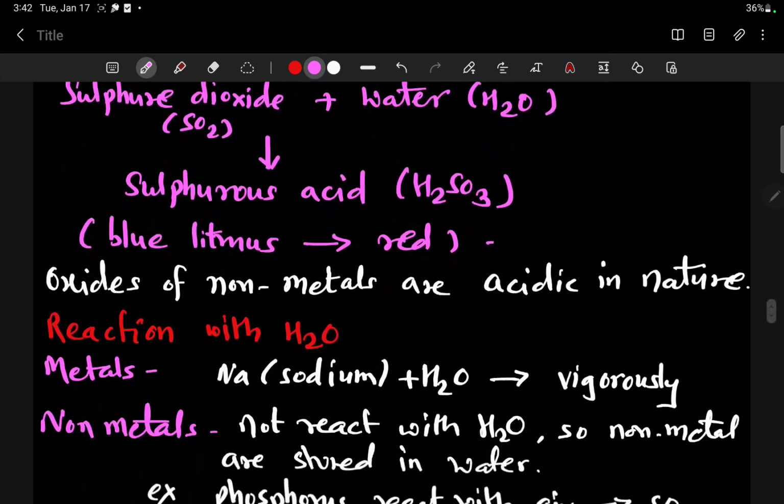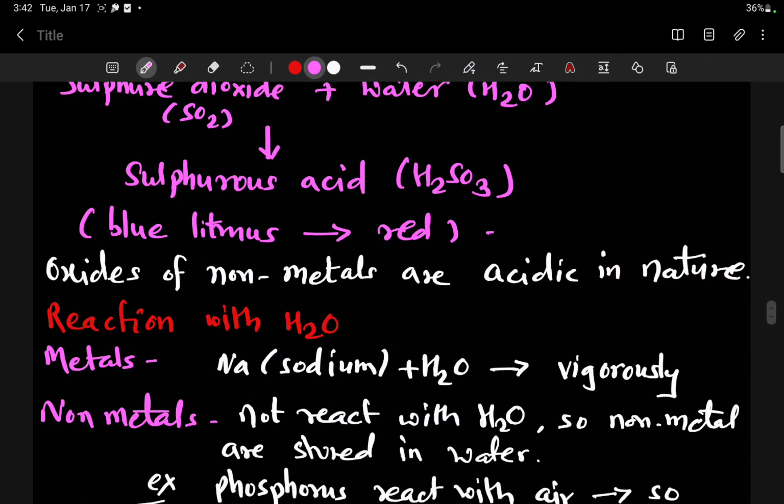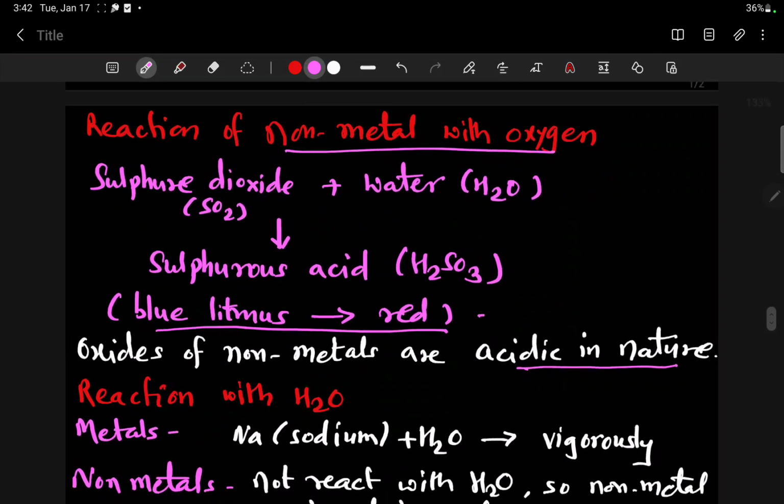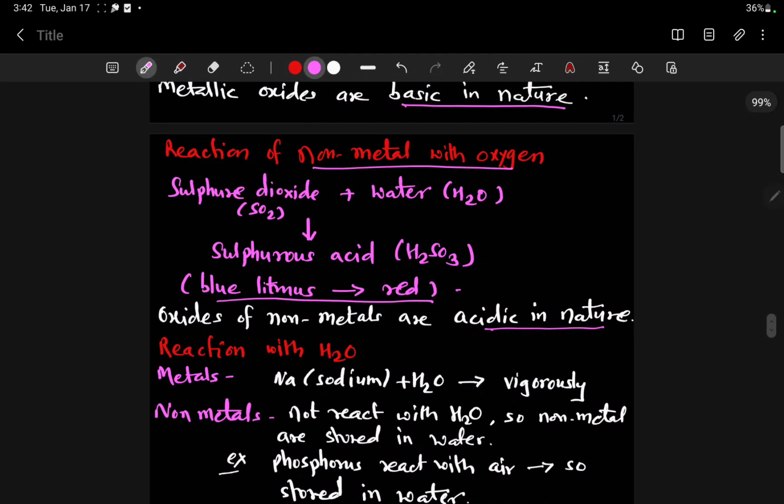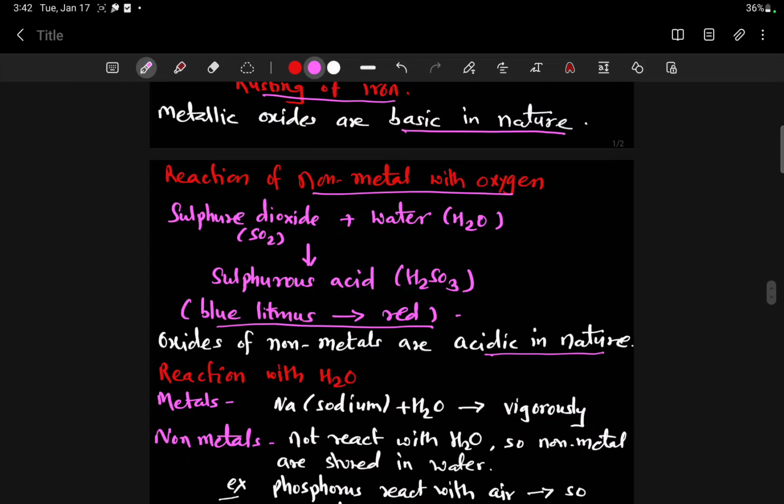When a pH test is done, blue litmus turns red. It shows that oxides of non-metals are acidic in nature. So this shows the acidic and basic nature of metals and non-metals when they react with oxygen.